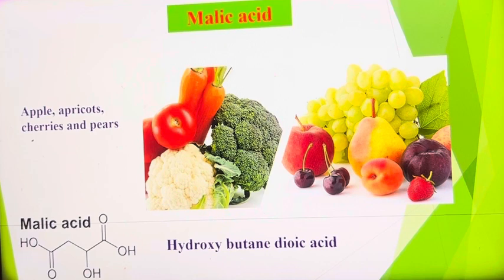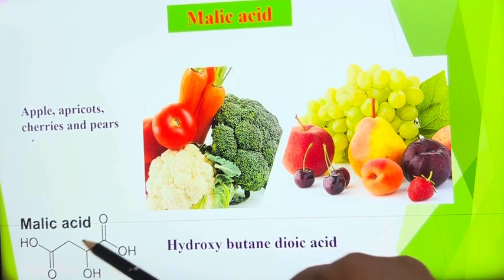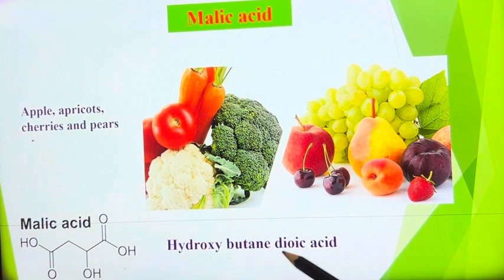Its IUPAC name is 2-hydroxy dicarboxylic acid. It consists of 2 COOH groups. Hydroxy butane dioic acid is the IUPAC name. You can write 2-hydroxy butane 1,4-dioic acid.